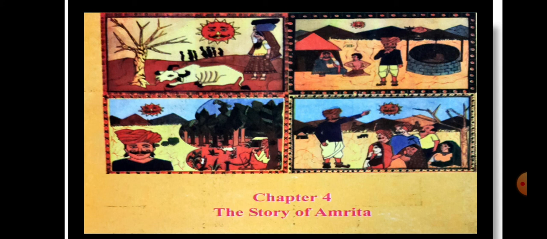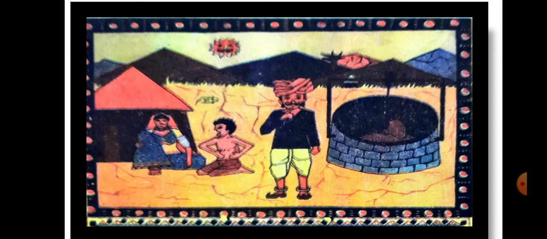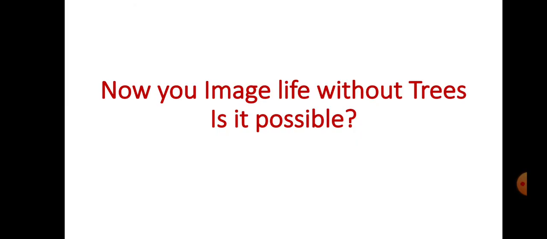So today we learn lesson number 4, the story of Amrita. In this lesson, we see the love of Amrita with trees. Amrita sacrificed her life for save trees. Now look here. Our life is not possible without trees. We can face many problems. Now you imagine life without trees. Is it possible? No, our life is not possible without trees.